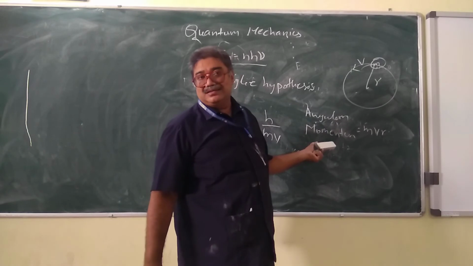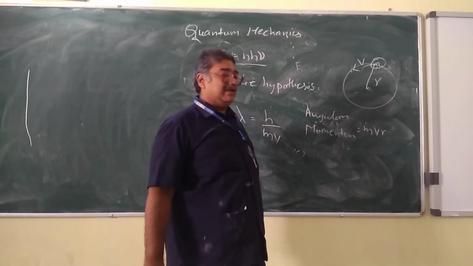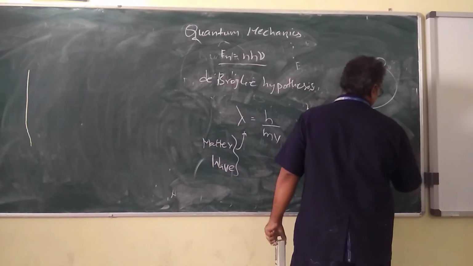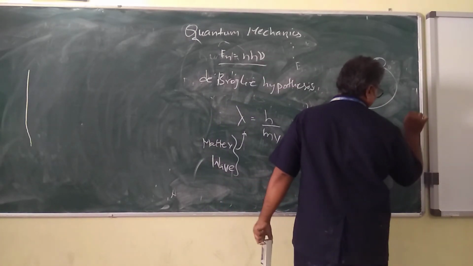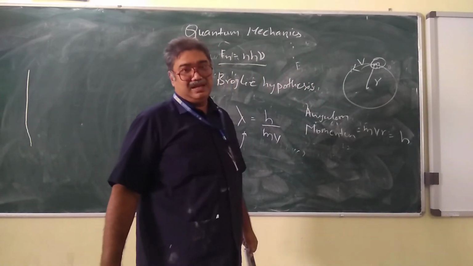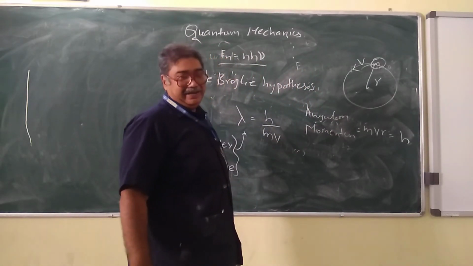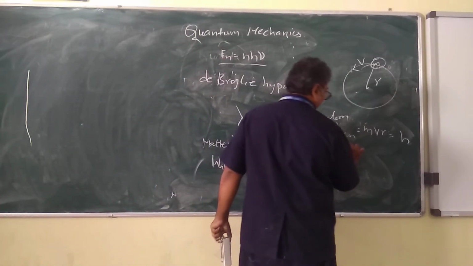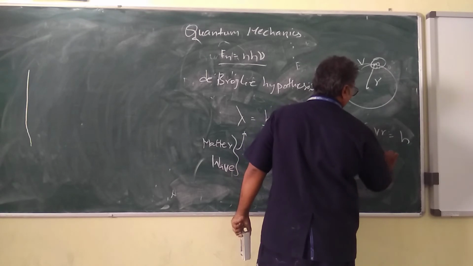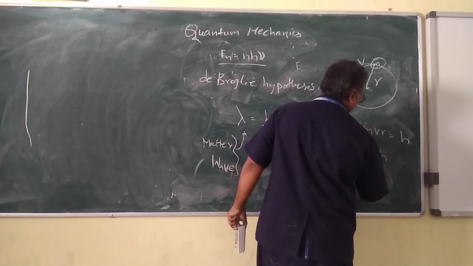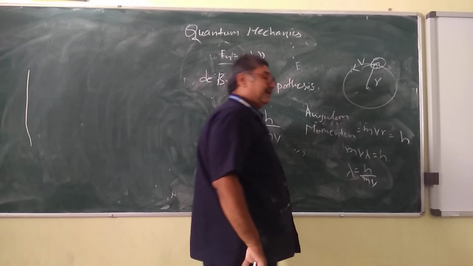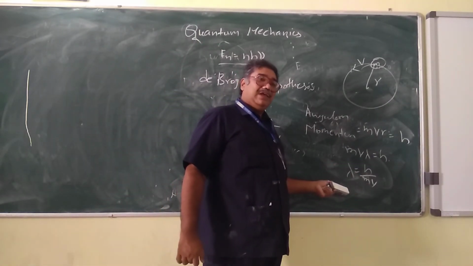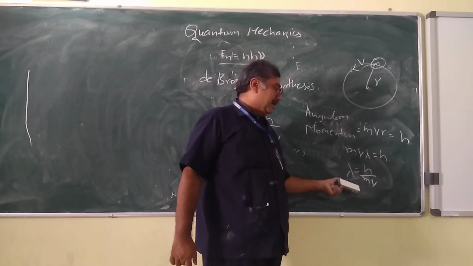This is according to classical mechanics. But what has de Broglie done? He didn't do anything except he just equated this whole thing to h, the Planck's constant. And here r is nothing but the radius, and this radius is converted into the wavelength. So r is replaced by wavelength, and what are we able to get? mv into lambda equals h, or lambda equals h by mv. So here we got lambda equals h by mv, where lambda is the wavelength, h is the Planck's constant, m is the mass, and v is the velocity.